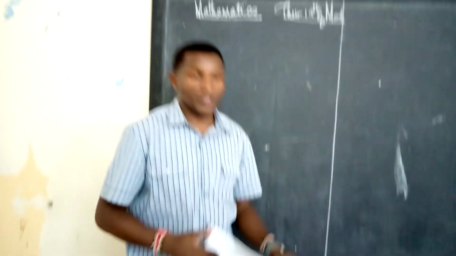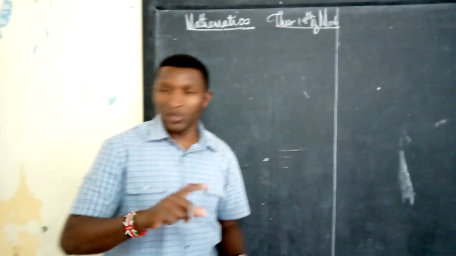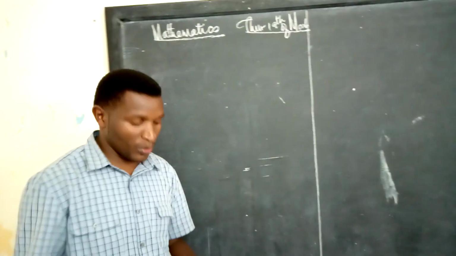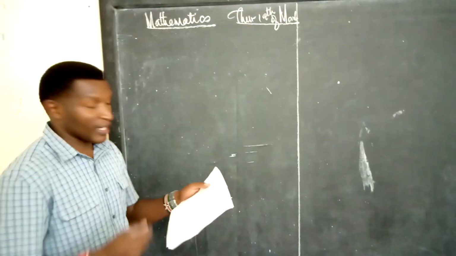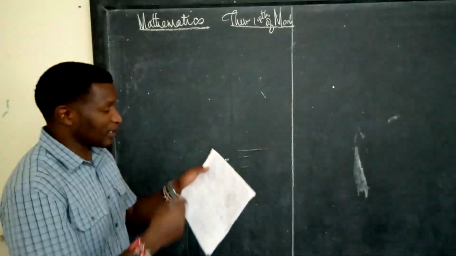I want us to go through the work which I had given you earlier. There were a total of 50 questions. As always, we do not do all these questions. We only work out those problem questions that I believe have a problem. But I'll always mention one or two things concerning maybe the simple questions.